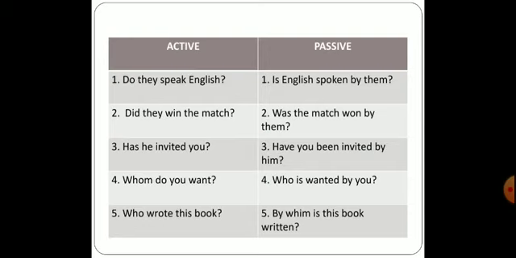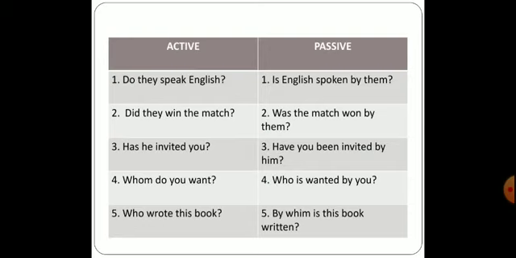Now the question itself starts with do, and at the end you can see there is a question mark. When you change into passive, you are supposed to keep it as a question only. You cannot change it into a statement or an assertive sentence. So you will be starting like this, is, because it is a singular present tense. So, is English spoken by them?